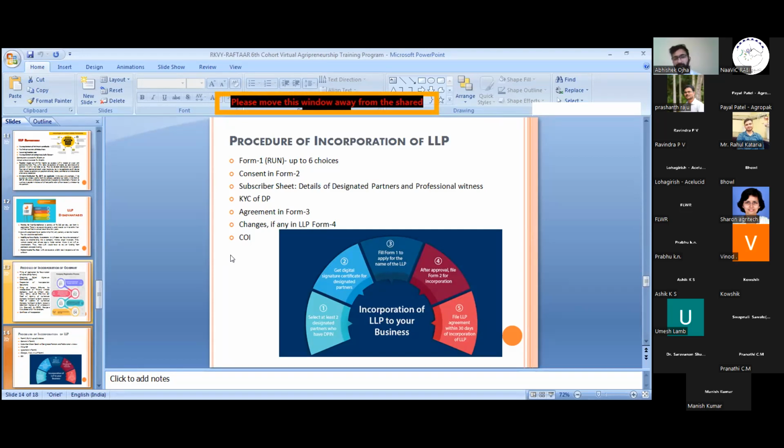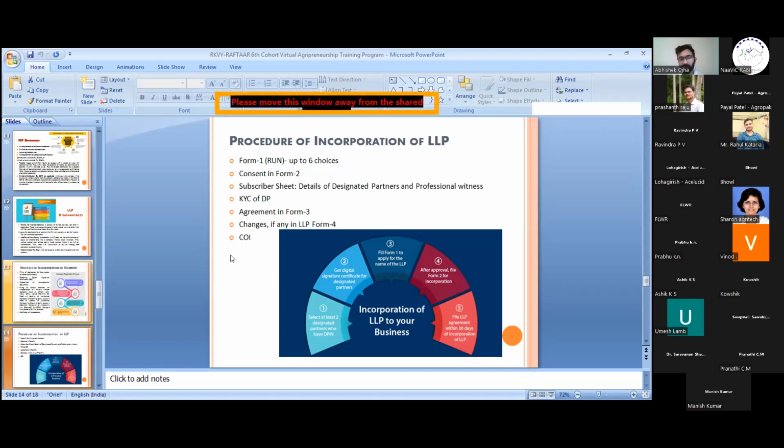And if there is any change in the LLP, like any new member enters, or any other changes, like in between that 30 days any person dies or anything happens, then we have to file Form 4 also, because it is a change. After that we'll get the SEOI.